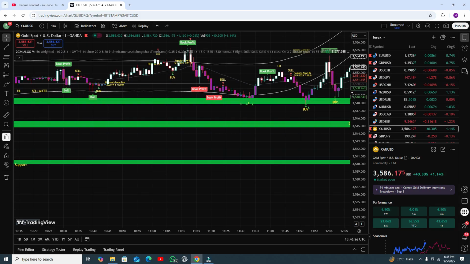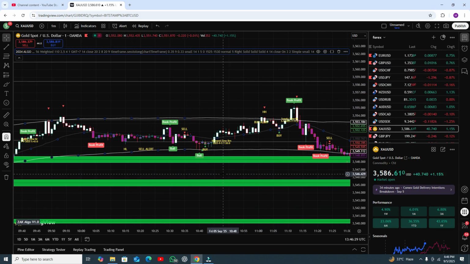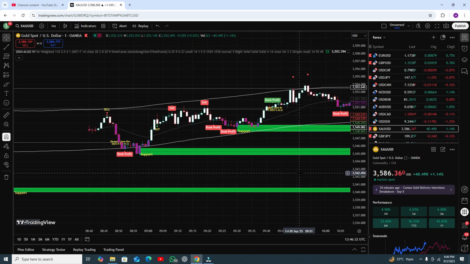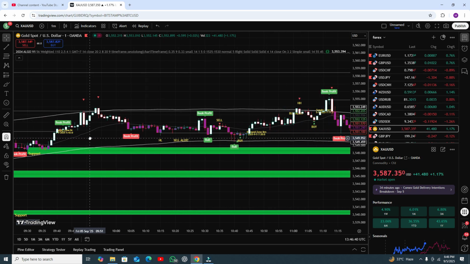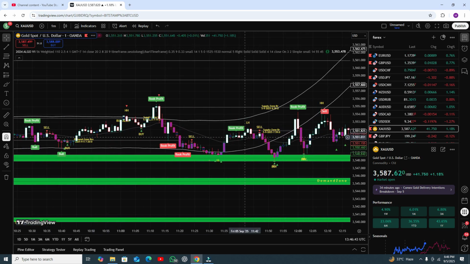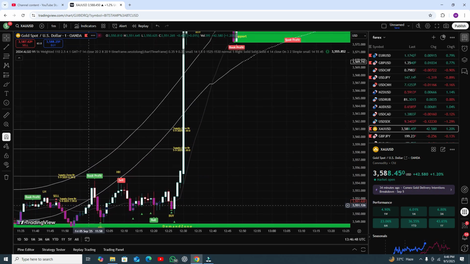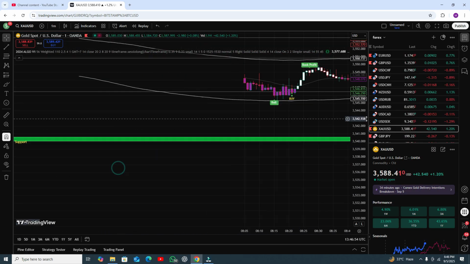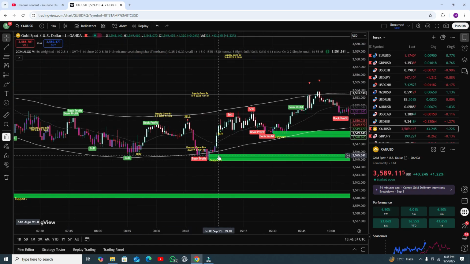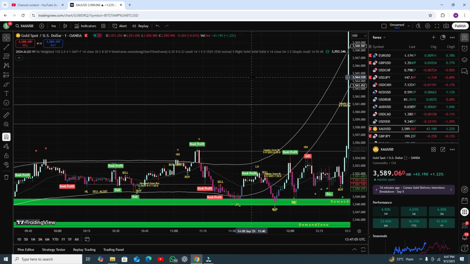Okay, you can see clearly small profits and lots of profits, you can see the results. But if you follow like this one, like support appears and the candle closes upside, then take a buy entry, again buy entry. Okay, and here you can see a candle is appearing again, and you can go for the buy entry again. Okay, if you want to see the result, like here you can see this one. Here you can see support appear, after that the candle closes upside from the EMA line, you can see the market will go upside again, a profitable signal.